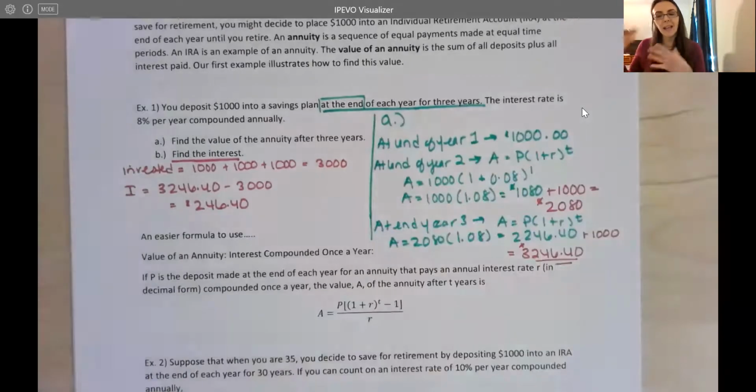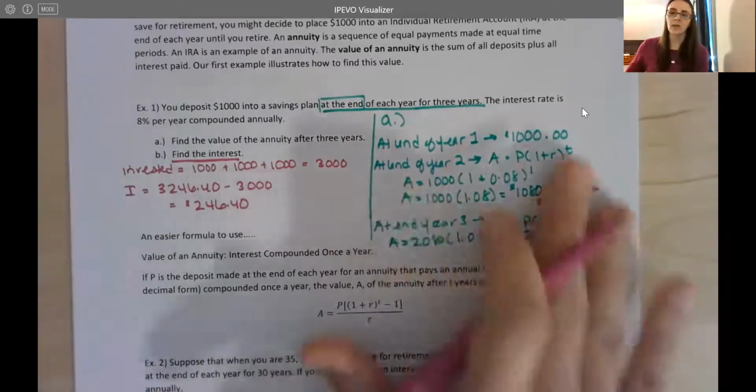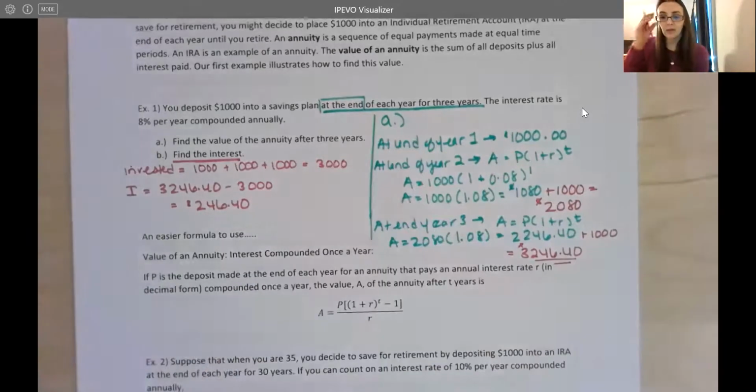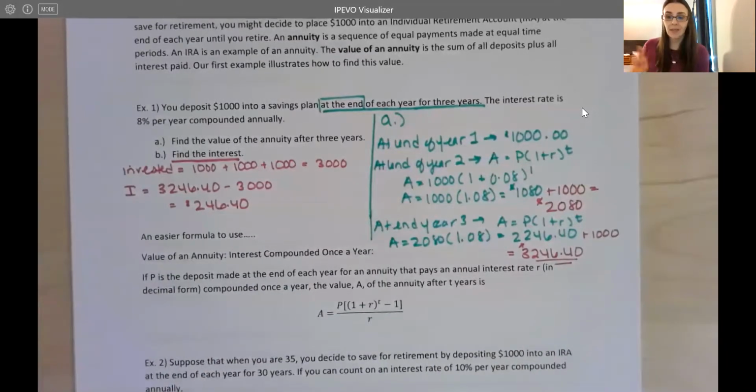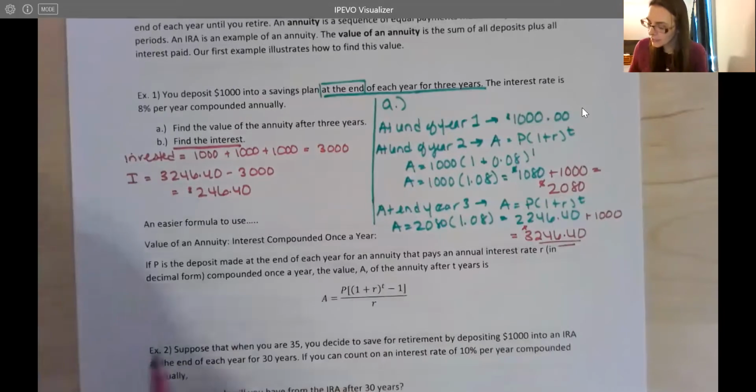Now, kind of like we did with compounding, we started off doing the same sort of idea: let's actually do the calculation manually. We'll calculate once a year and see what happens. We don't want to be doing this calculation constantly, particularly if we're investing in a retirement account where we could be saving for 20, 30, or 40 years. So we have a simpler formula we can use here, and that's this formula here.